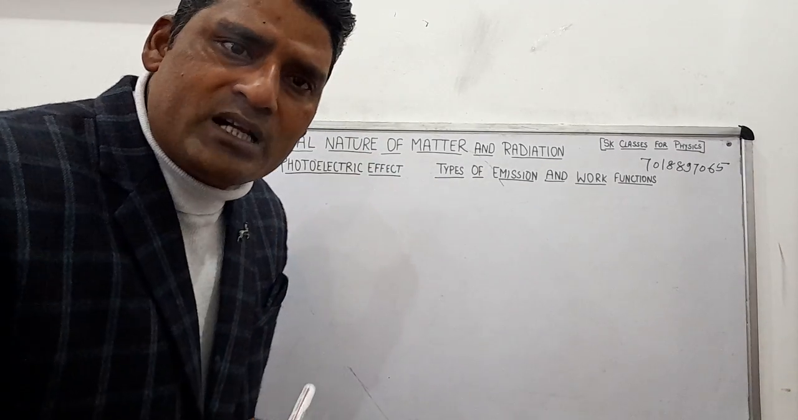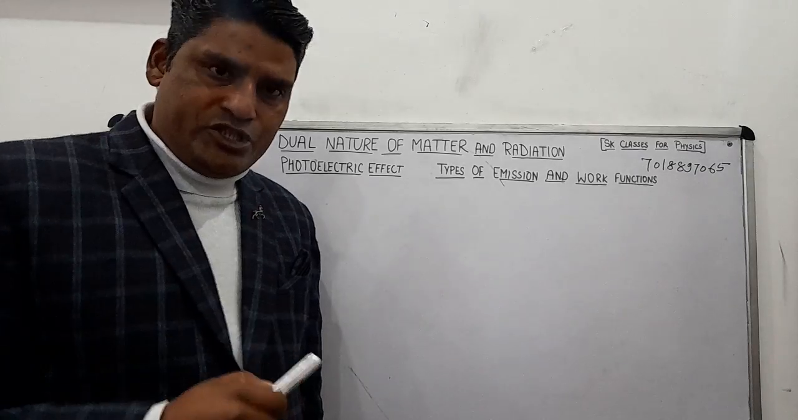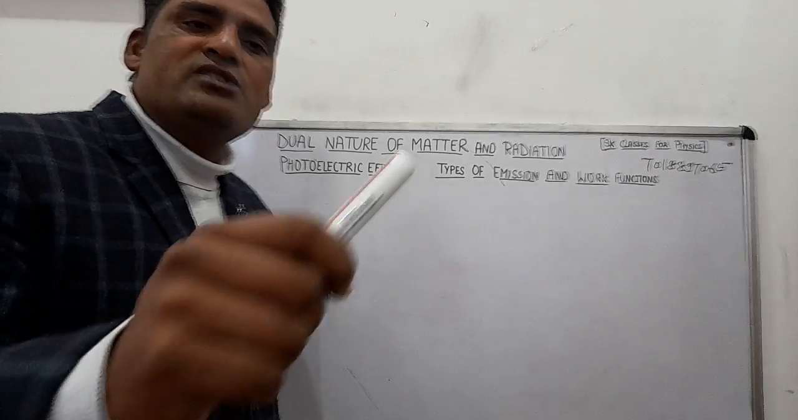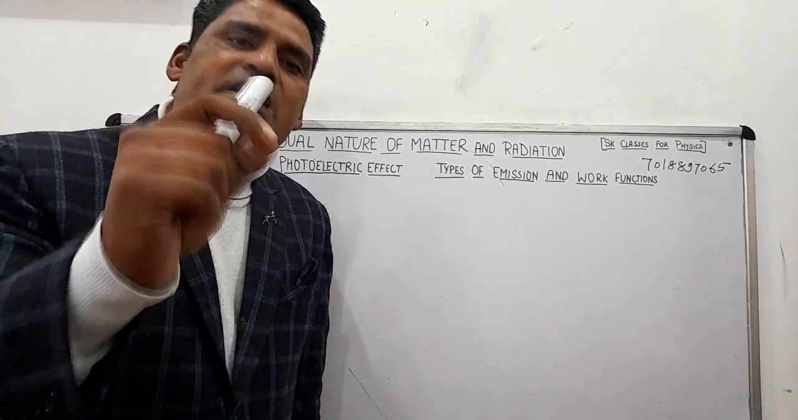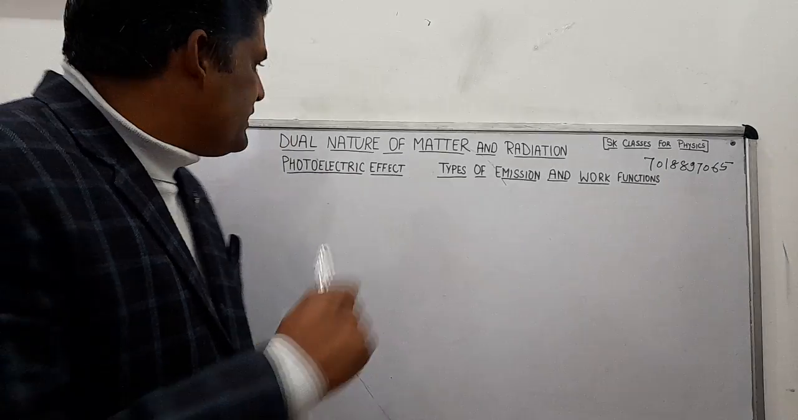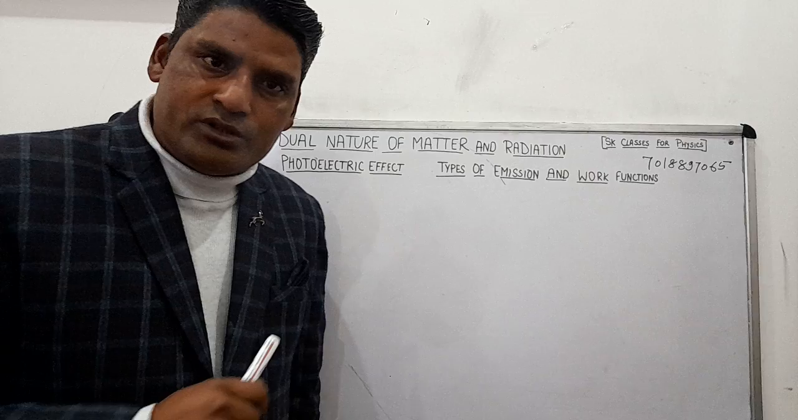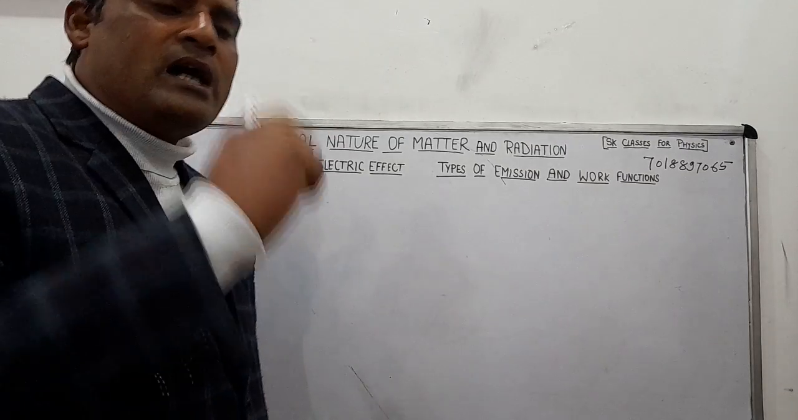First of all, Newton will come. He says the light has particle nature. Light consists of corpuscles. Corpuscles means that is in blood. So particle nature of light is there. That is explained by which one? Our Newton. Then our Huygens comes.